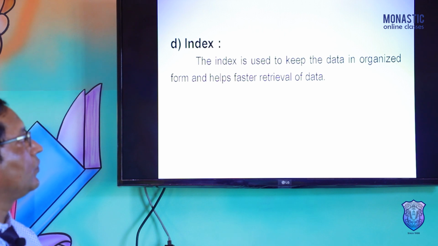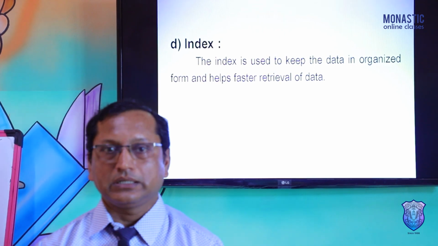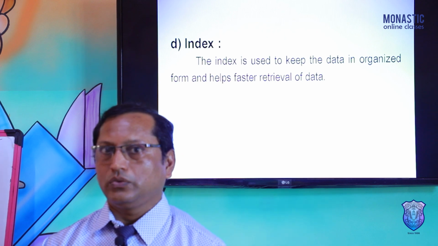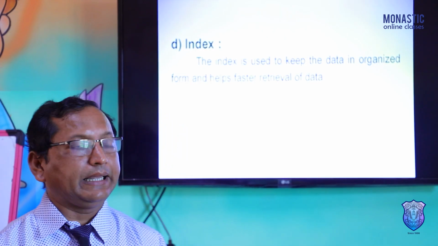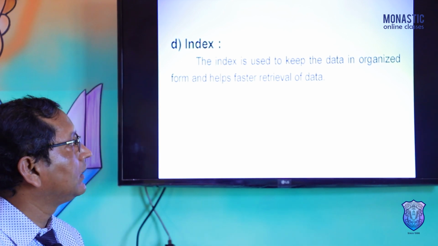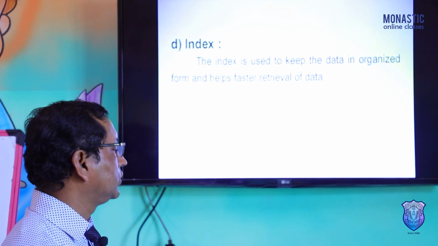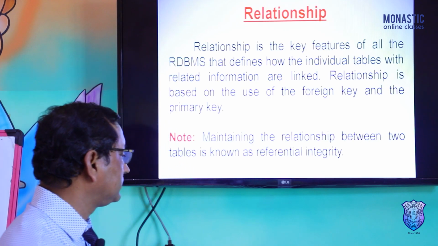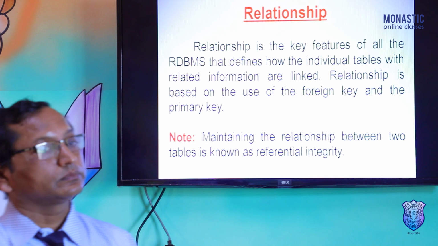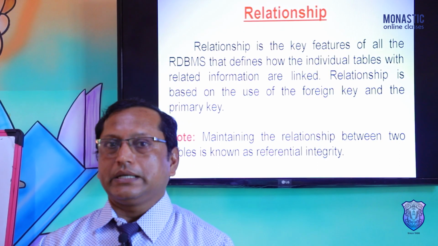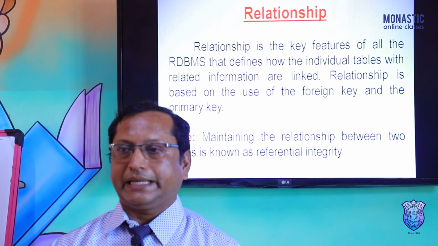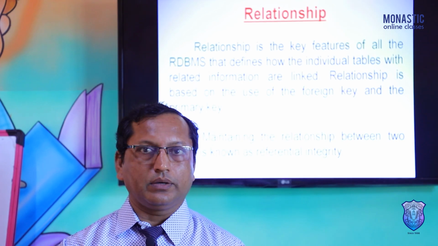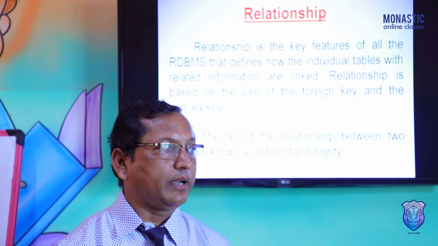Next topic we have is the relationship. I already discussed that without a relationship we can't create a relational database. So what is a relationship? A relationship helps to create the data relation from one table to another table.